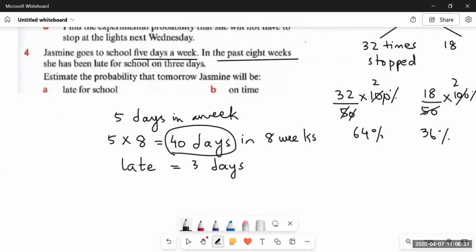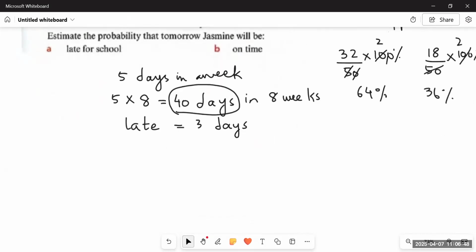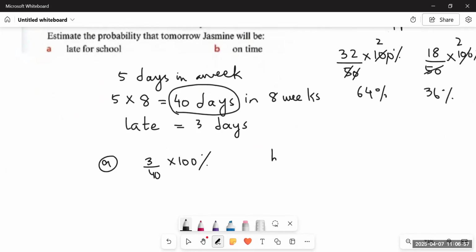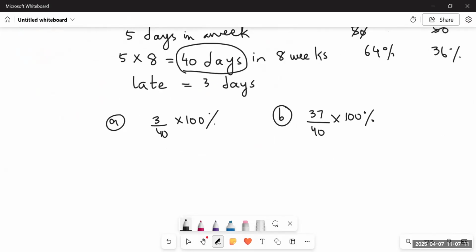Now, what do we have to do? We have to estimate the probability that tomorrow Jasmine will be late for school or on time. Because out of 40 days, she has been late for only 3 days. It means the probability of getting late is very much less than getting on time. So the probability for getting late would be 3 out of 40 multiplied by 100%, and the probability for getting on time would be 40 minus 3, which is 37 upon 40 multiplied by 100%. There is a greater chance that she'll be on time, but there is a chance that she can get late.